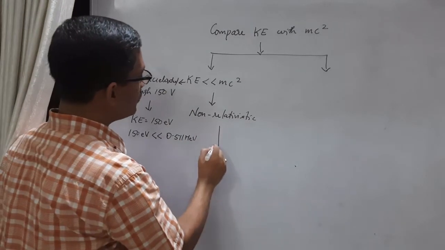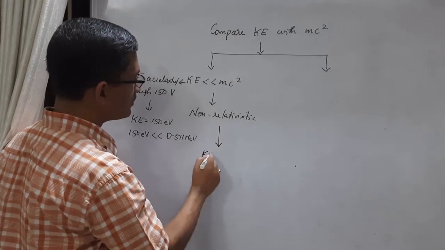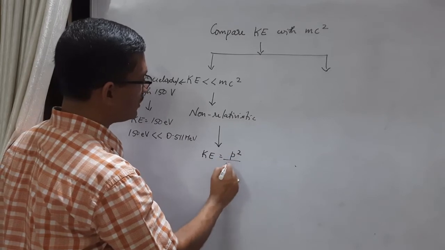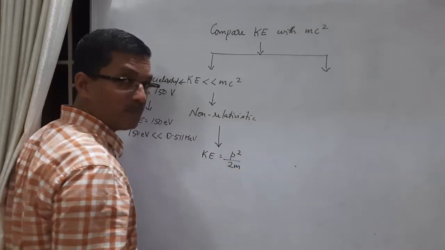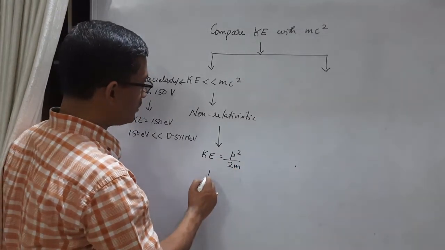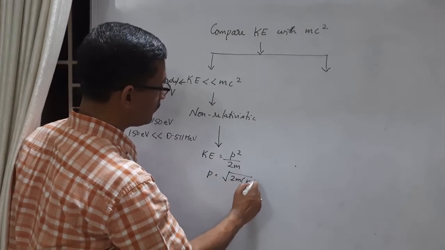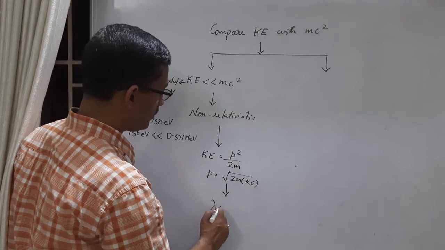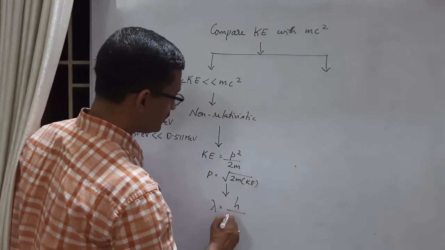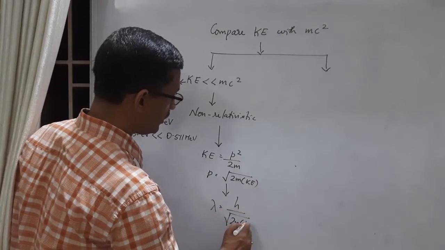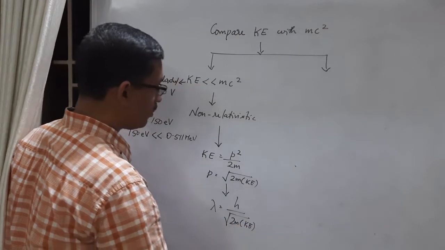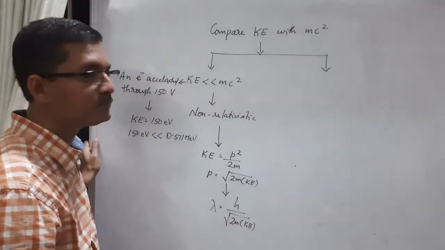Now, if it is non-relativistic, the expression for kinetic energy is p square by 2m, where m is the rest mass, and from this p is equal to square root of 2m into kinetic energy. So the expression for lambda is h by p, which is h by square root of 2m into kinetic energy. This is the non-relativistic expression for lambda.